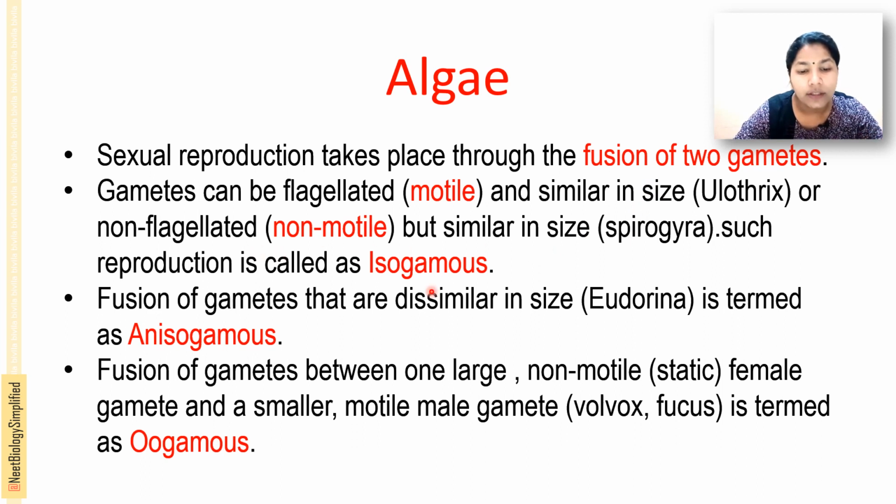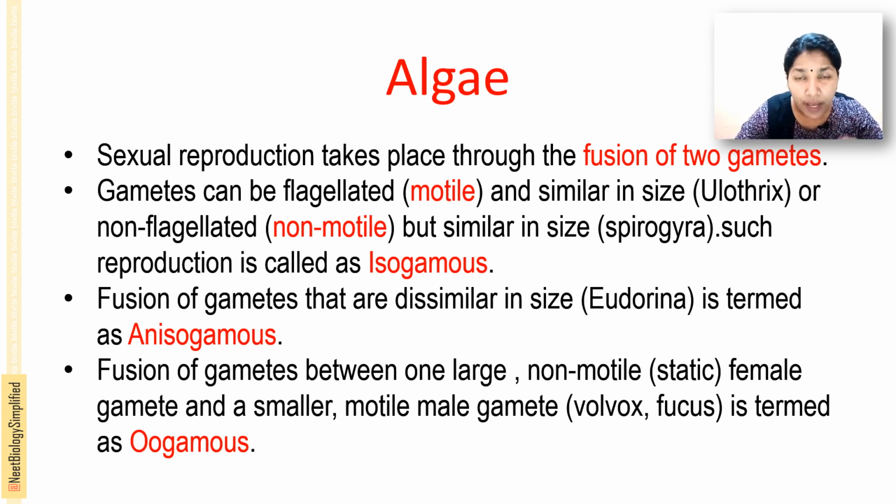Such a reproduction is called isogamous. Here iso means same. Why is it called isogamous? Because it doesn't matter whether the gametes are flagellated or non-flagellated. They are checking the size of the gametes. The size of the gametes is similar whether they are flagellated or motile, or non-flagellated or non-motile, but the size is similar. So they are called isogamous.